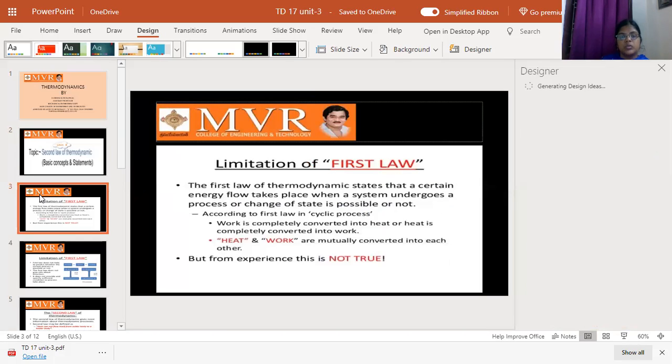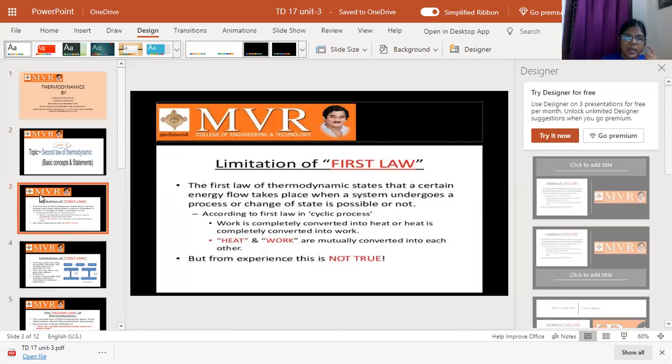Before going to the second law of thermodynamics, we have to know about the limitation of the first law of thermodynamics. Already we know what the first law is. It is also called the law of conservation of energy, meaning energy can neither be created nor destroyed, but it can be transferred from one form of energy to another form. So the first law says the total energy is completely converted into total work done.